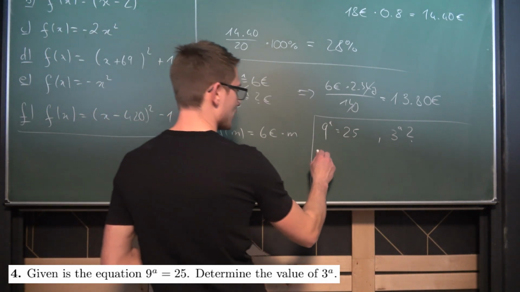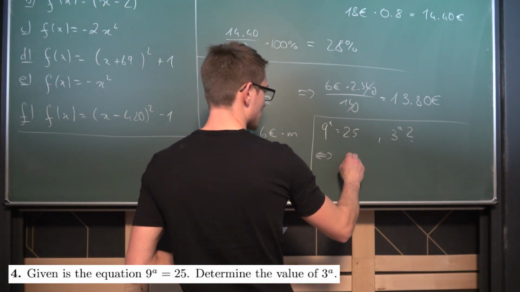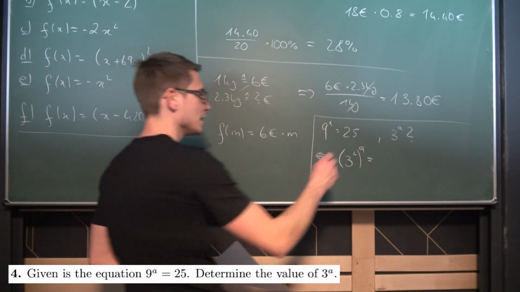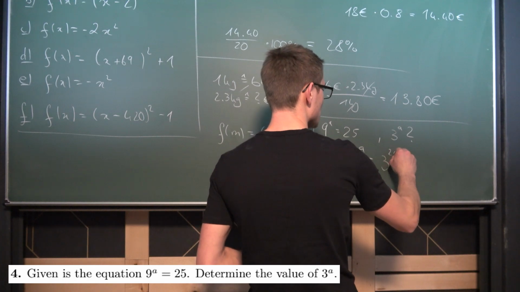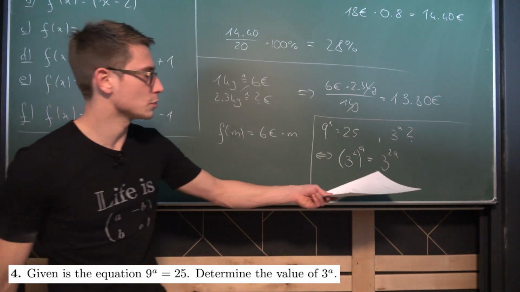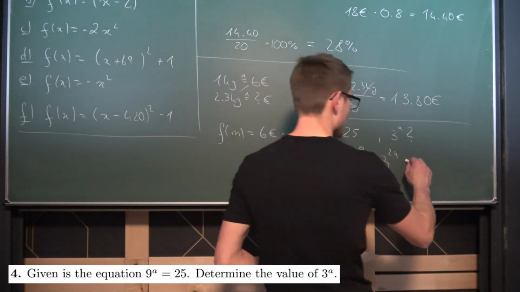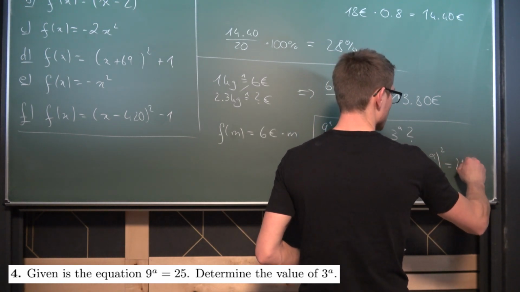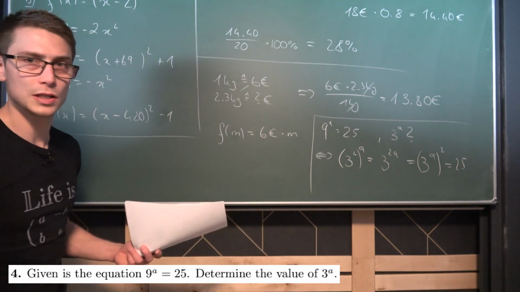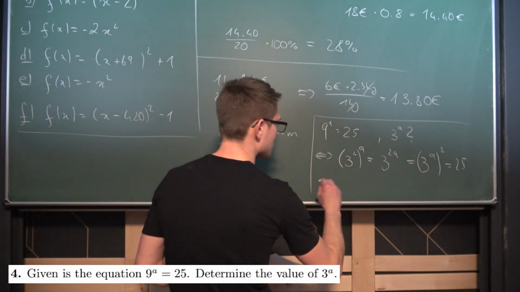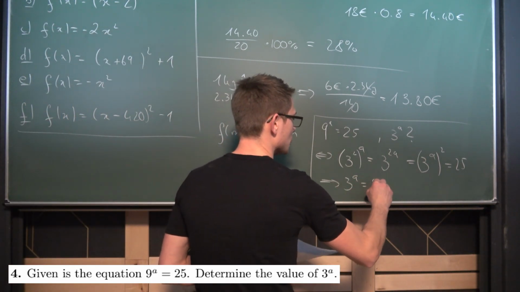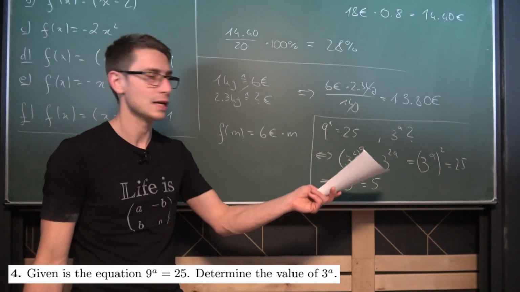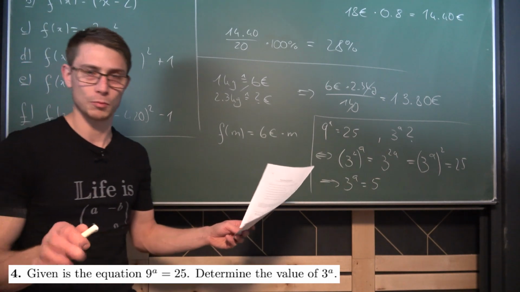So 9 is nothing other than 3 squared. So this right here is the same as 3 squared to the a-th power, but we know exponentiation rules. This is the same as 3 to the 2a. Or if you want to bring it into the form 3 to the a, then we can use exponentiation rules once again to turn this into 3 to the a squared is equal to 25. And now we can take the square root, and we are going to get that 3 to the a is equal to just positive 5 because we have a positive base here. So we don't have any complex solutions.